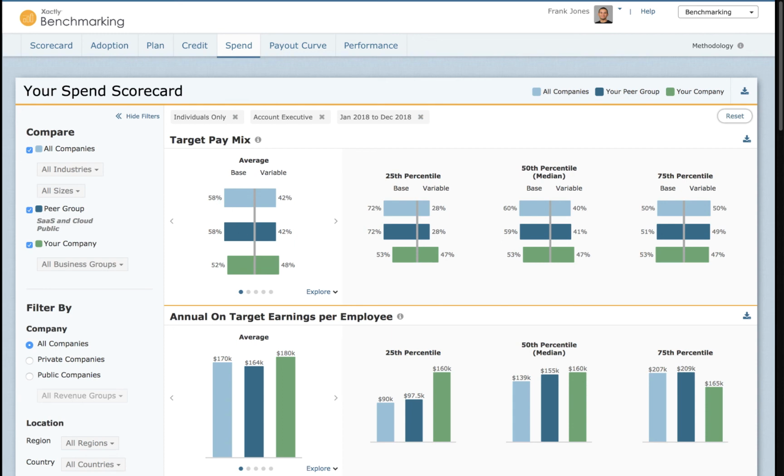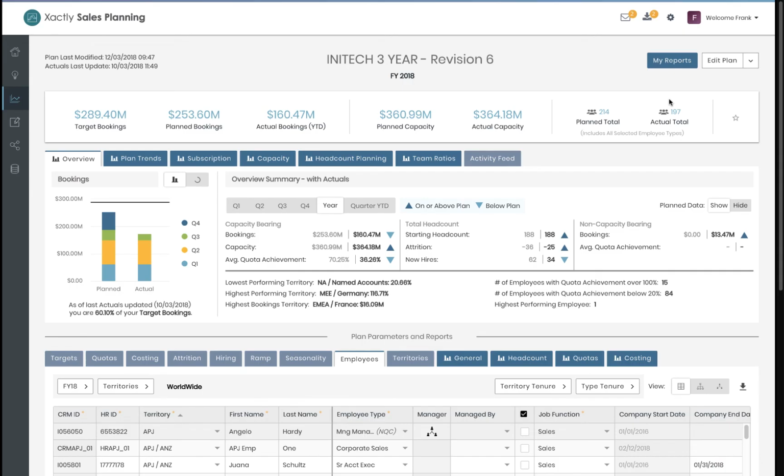So now that we've analyzed our plan design and our pay structures, let's close out with taking a look back into sales planning to look at this $289 million number and recognize that perhaps the attrition assumptions that we put in at the beginning of the year need adjustment. So all of this that I've shown you is really to enable your teams to make decisions and continuously adjust the plan as necessary to ensure that you can make that number. Again, in this case, this $289 million that's been put in front of the sales team.